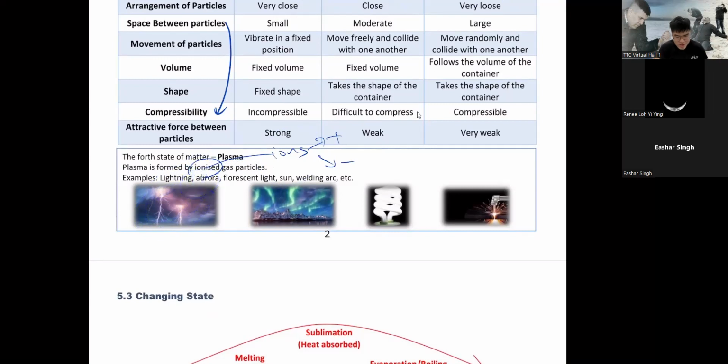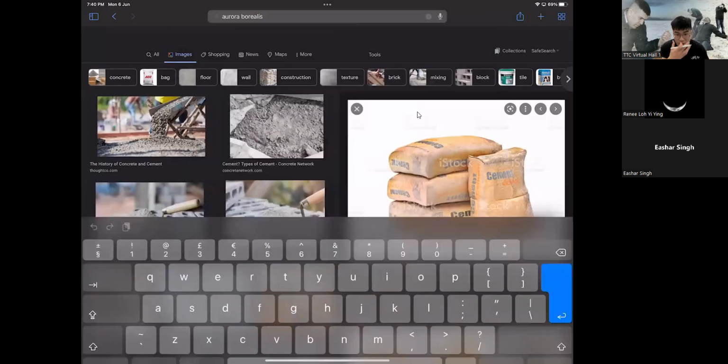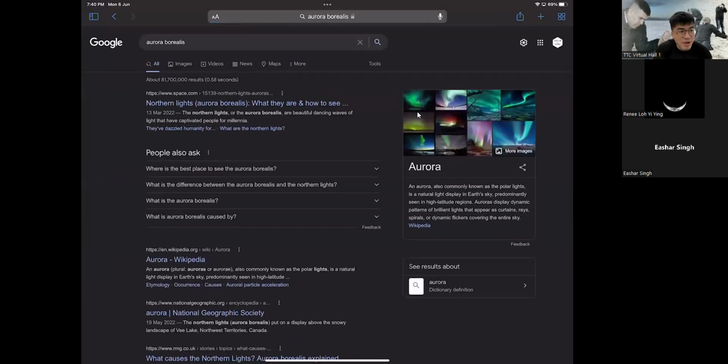You know aurora? Guys, do you know what aurora is? The full name is aurora borealis. Oh, this thing is very interesting. Aurora in Mandarin is called 极光. You will see this thing in the North Pole. So what is this actually?